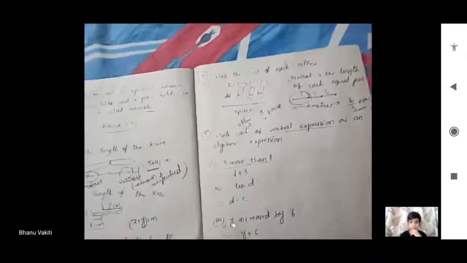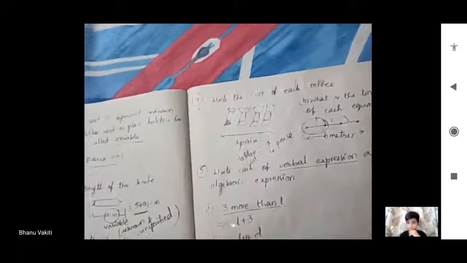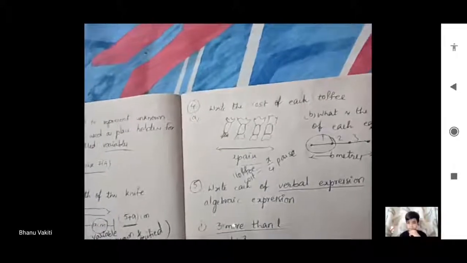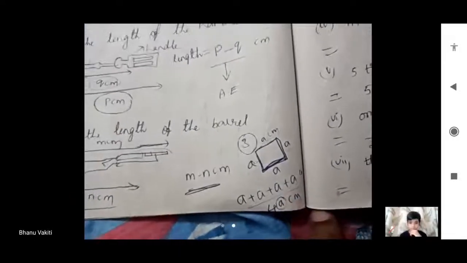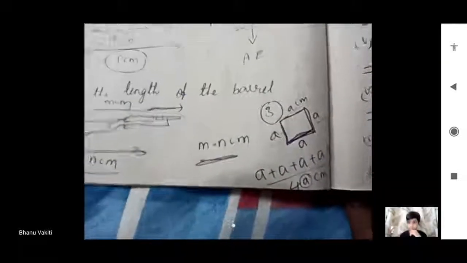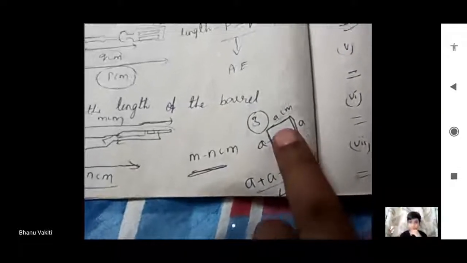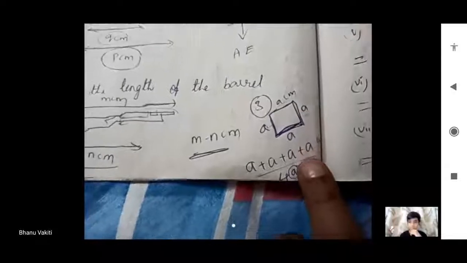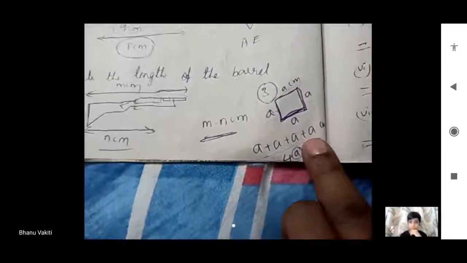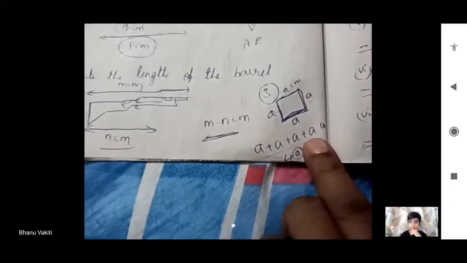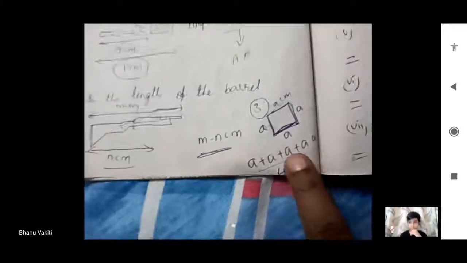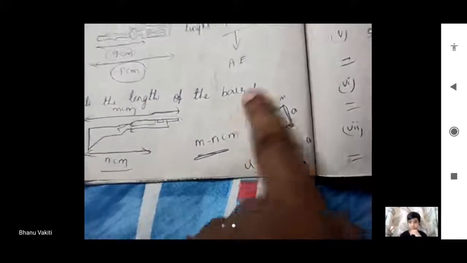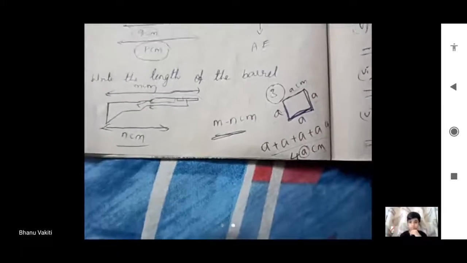And the next, third bit, is about multiplication. Already I told about this. Perimeter of the square, Nana. One side a centimeters. Square means all sides are same. Rectangle means two sides are same and another two sides are same. Square means all the sides are same. That's why perimeter of the square is equal to a plus a plus a plus a.